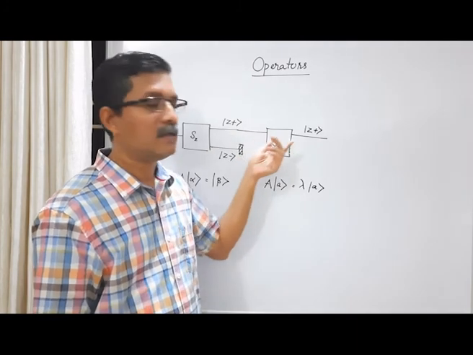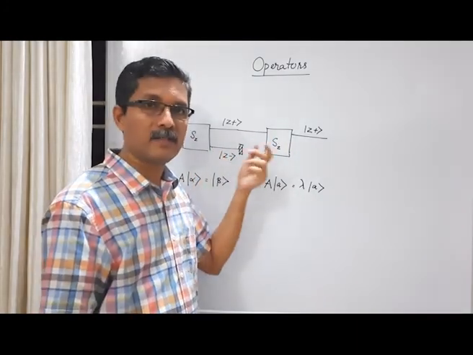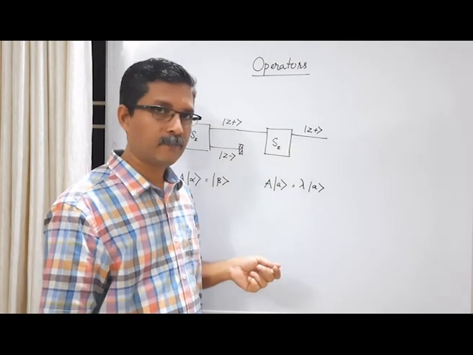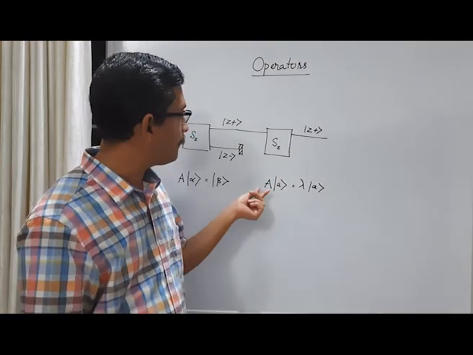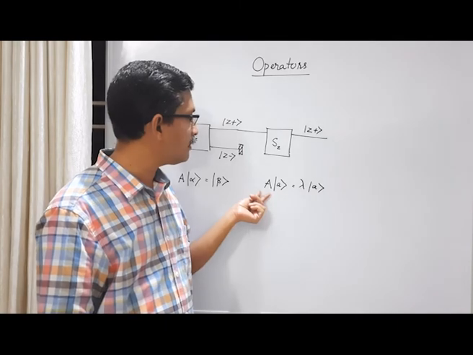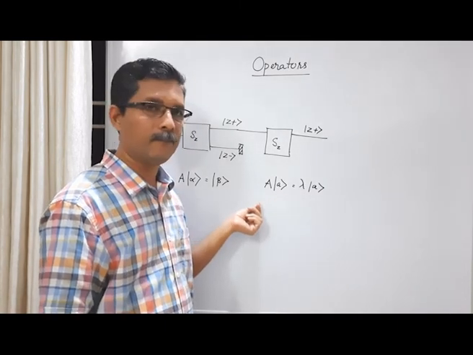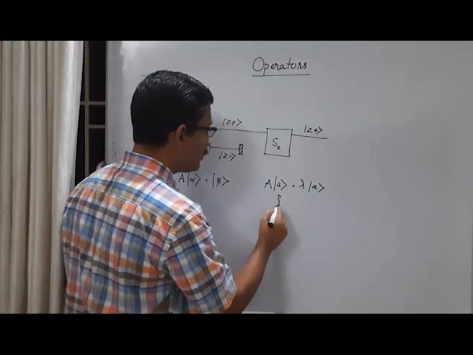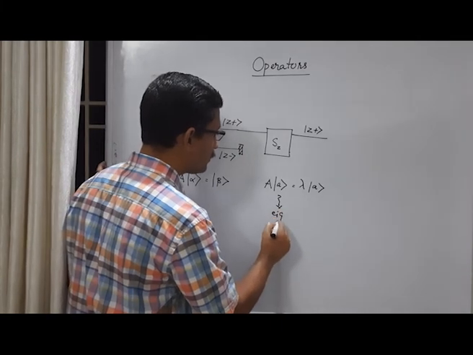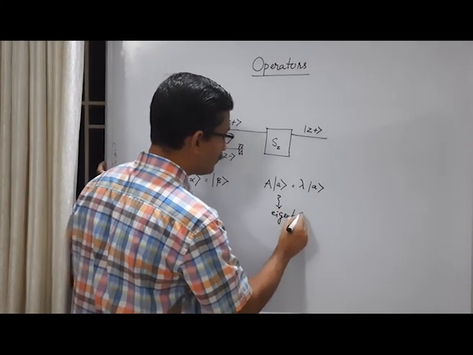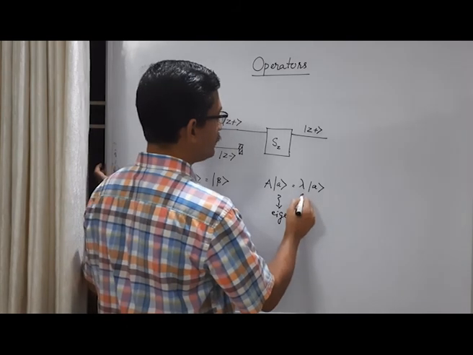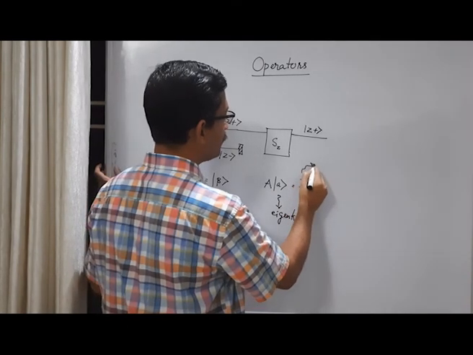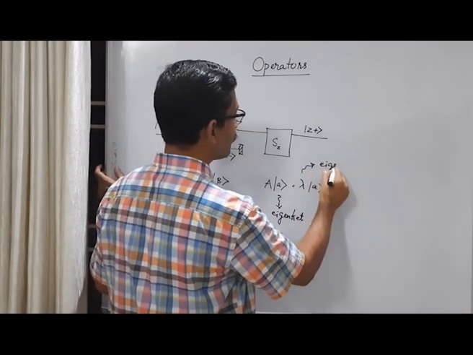Ket z plus, and similarly ket z minus, also is an eigenstate of the physical quantity Sz. Or we can say this ket A is an eigenket of the operator A. So this is called an eigenket, and this scalar lambda is called the eigenvalue.